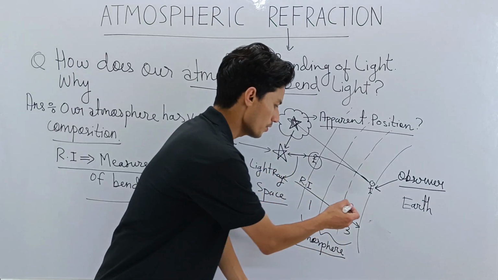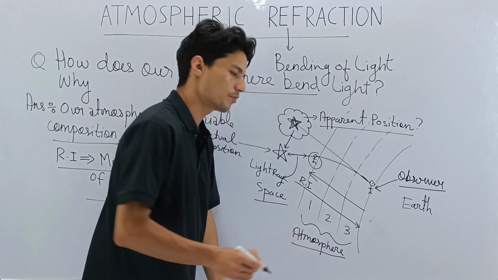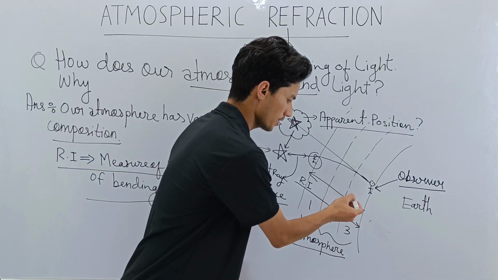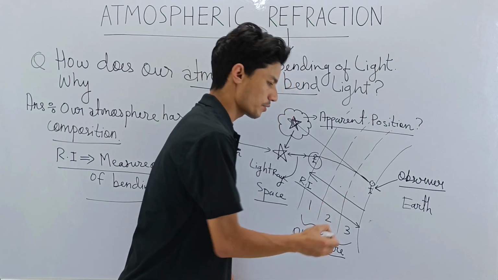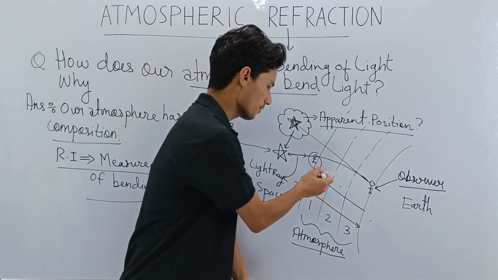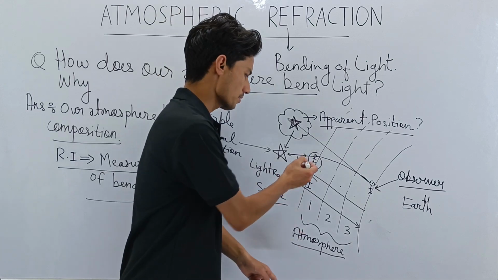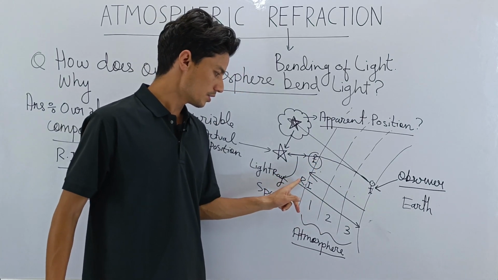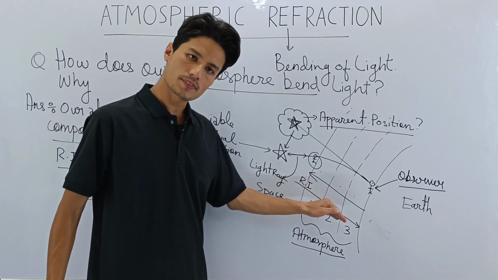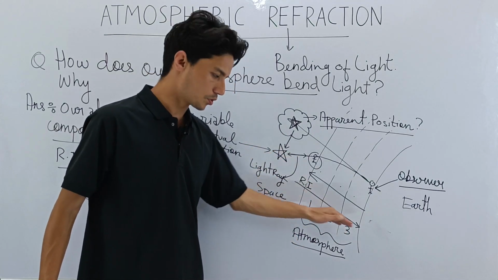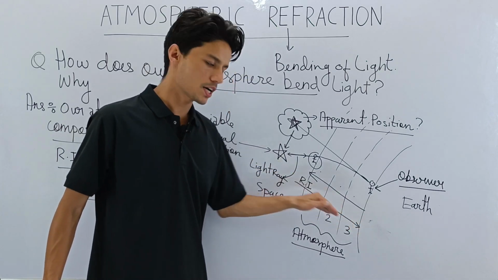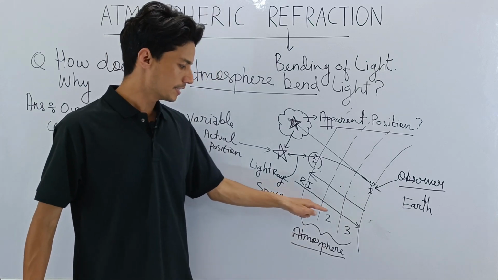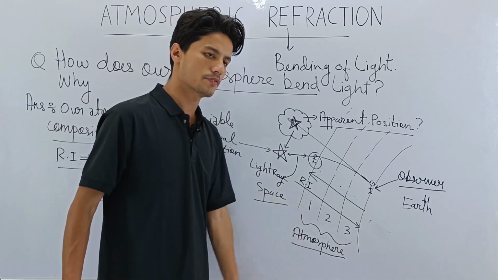And as you move outwards, what will happen? The RI will decrease. So here is the highest RI, then this layer will have a little less RI, and this will have the least RI, and this is space. It goes on decreasing. So remember this also, that the refractive index increases downwards. As we enter the Earth's atmosphere, as we head towards the Earth, the refractive index keeps on increasing. This is a very important point you have to understand.